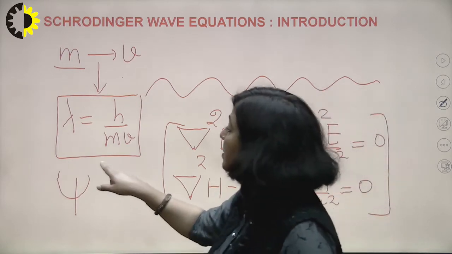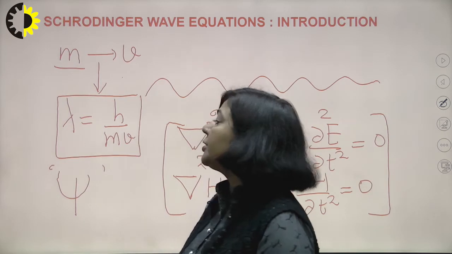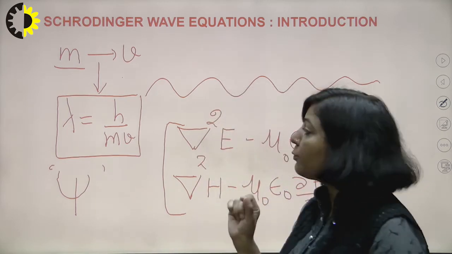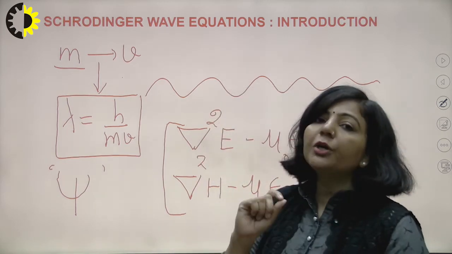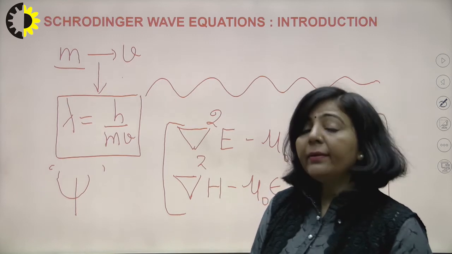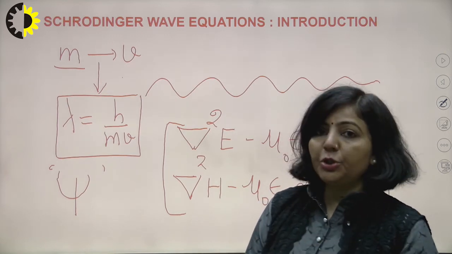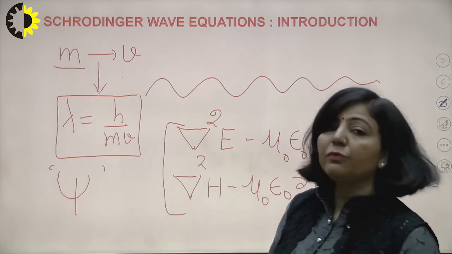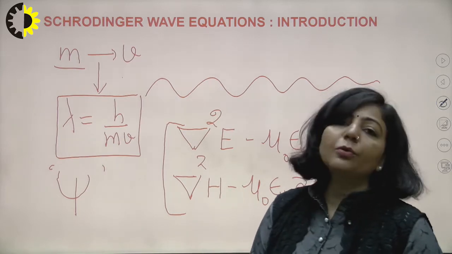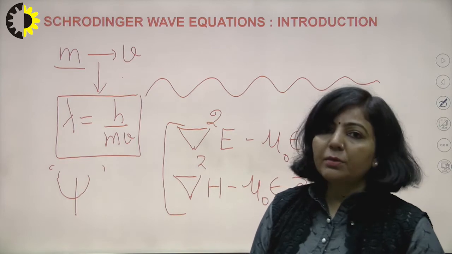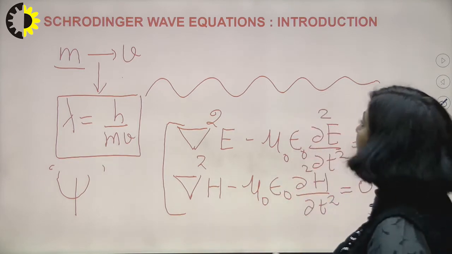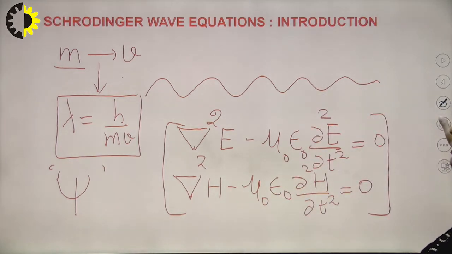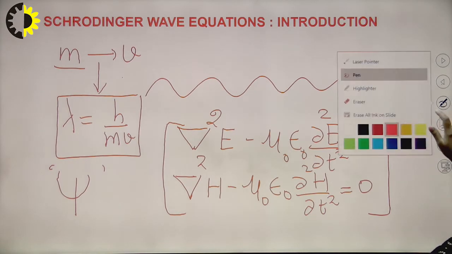That equation is in terms of this wave function psi, right? And this wave function is known as Schrodinger wave function. And that second order partial differential equation, which is known as wave equation, which will describe the wave nature of this matter wave, that is known as your Schrodinger wave equation, right? So I'm going to now show this slide where the introduction of this Schrodinger wave equation is given.